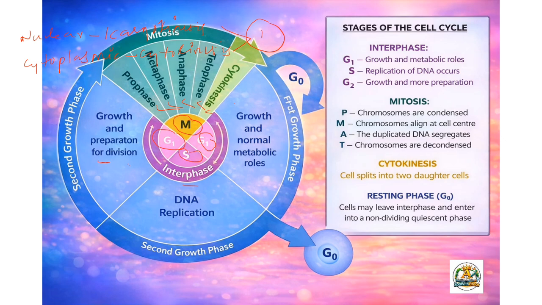Till the nuclear division, the cell has doubled its DNA content, and here it is undergoing division. Firstly, it will form a single cell. I'll draw it properly. A single cell here.